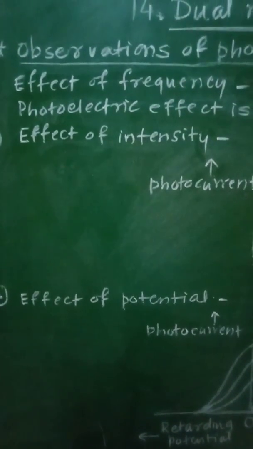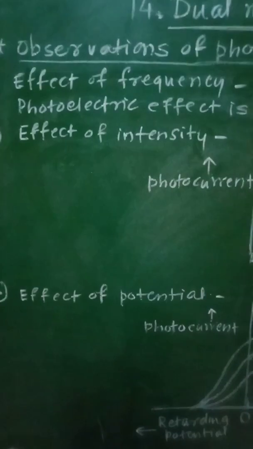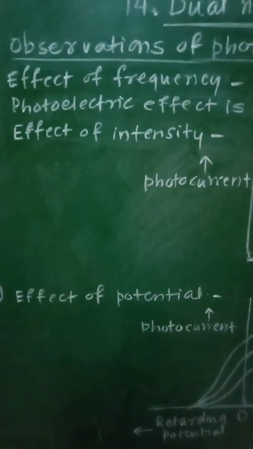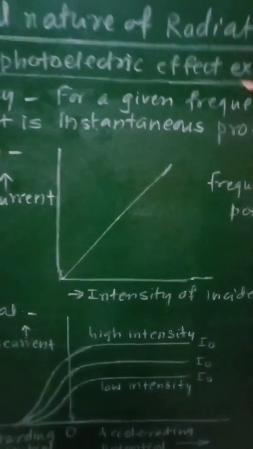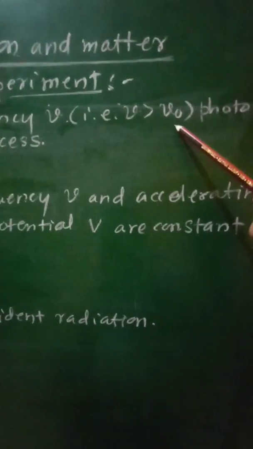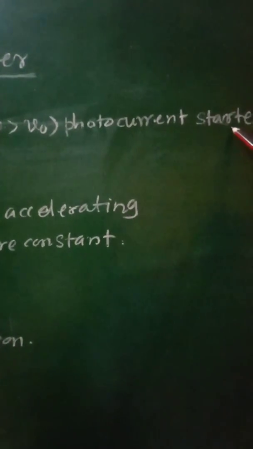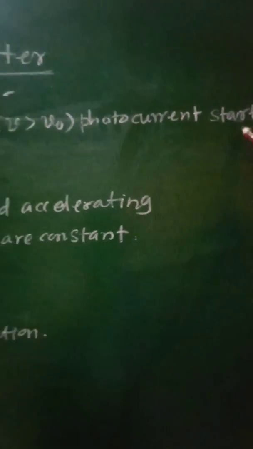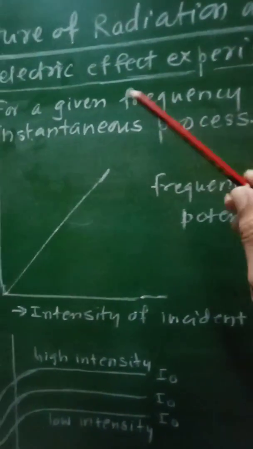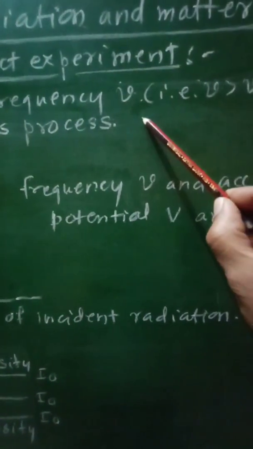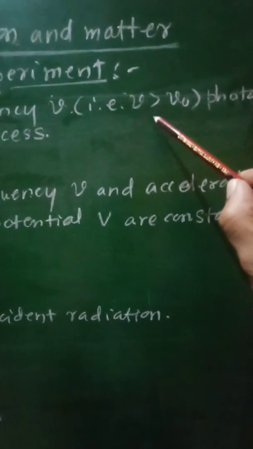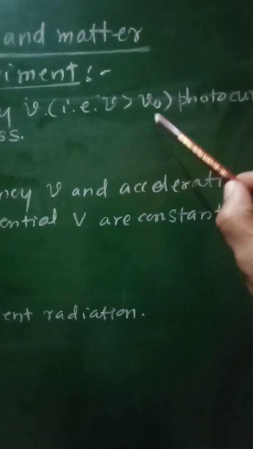The threshold frequency is the same for the same metal and it is different for different metals. For a given frequency nu greater than nu 0, the photocurrent will be set up in the circuit, and therefore this condition is very important: nu must be greater than nu 0, that is, the frequency of incident radiation must always be greater than the threshold frequency.